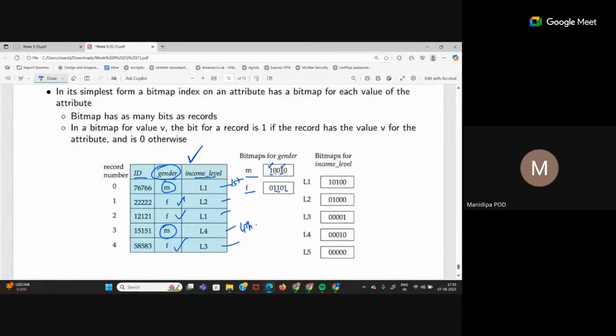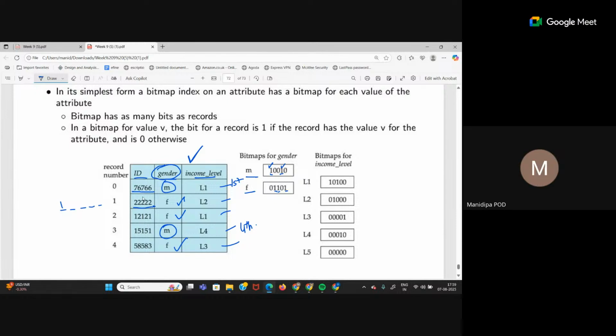If I do it for ID, it is not required. Every ID is unique. That means in every case only 1 bit will be 1, right? If I want to find it for ID 76766, which bit will be 1 in the 5 bits? Let's say I'm creating a bitmap for the ID attribute. Only the first bit will be 1 for this particular one, others all 0. Similarly for this one, only the second will be 1, others all 0. So we only create a bitmap for those attributes where there are a limited number of unique values present.